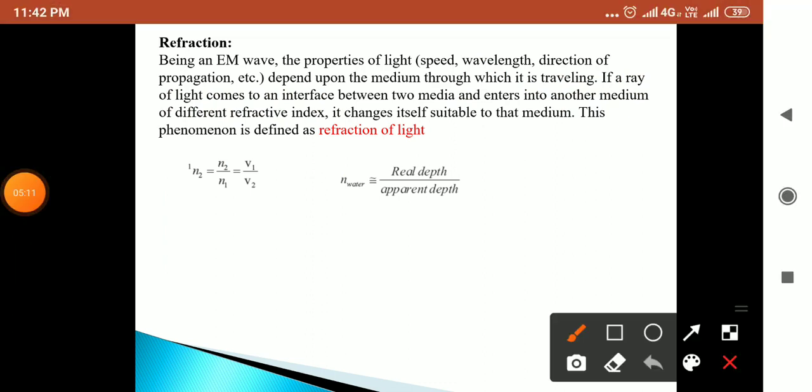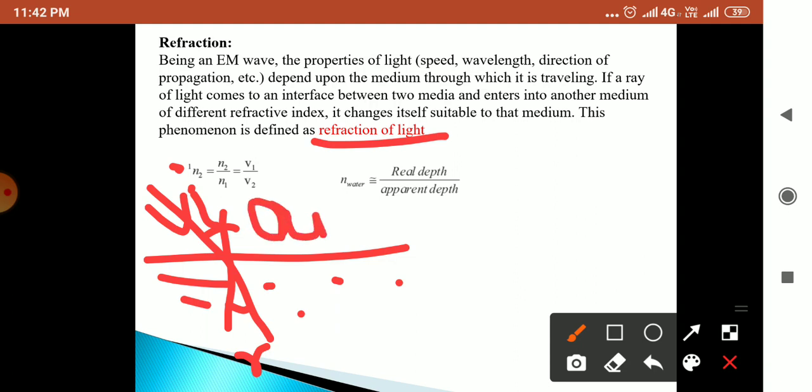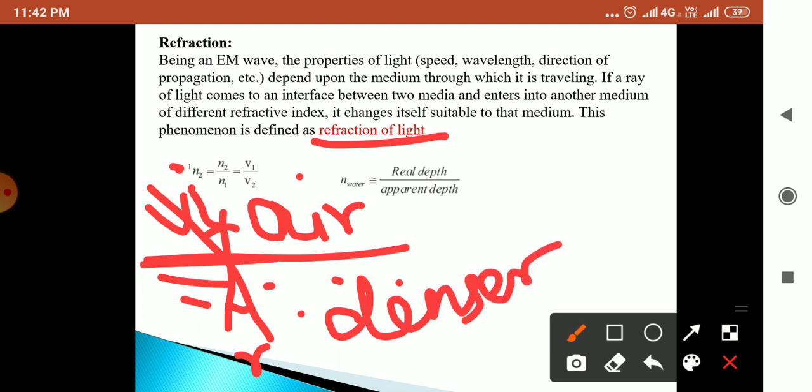For example, when there are two media, if there is water and light is incident on the water surface, it will give a deviation in that incident ray. That refracted ray will slightly move towards the normal. So this is the angle of incidence and the angle of refraction. Whatever the properties of light in the rarer medium, suppose air, will change in the denser medium as it enters it.